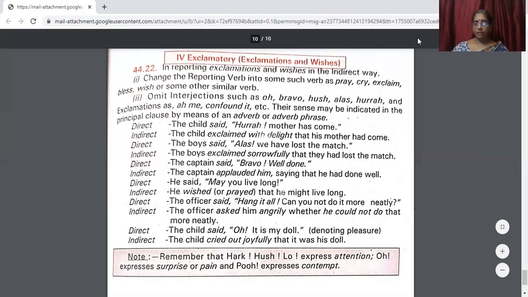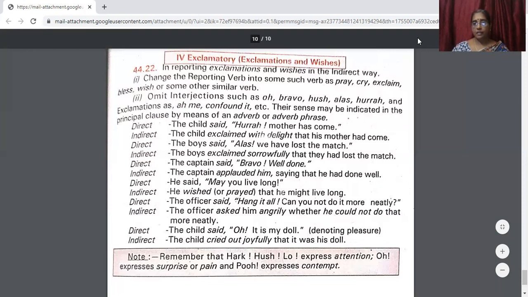The child said, oh, it is my doll. It is denoting pleasure there. The child cried out joyfully that it was his doll. So remember that hark, hush, lo express attention. O expresses surprise or pain. Who expresses contempt. So these exclamatory words, these interjections, you should be able to learn.